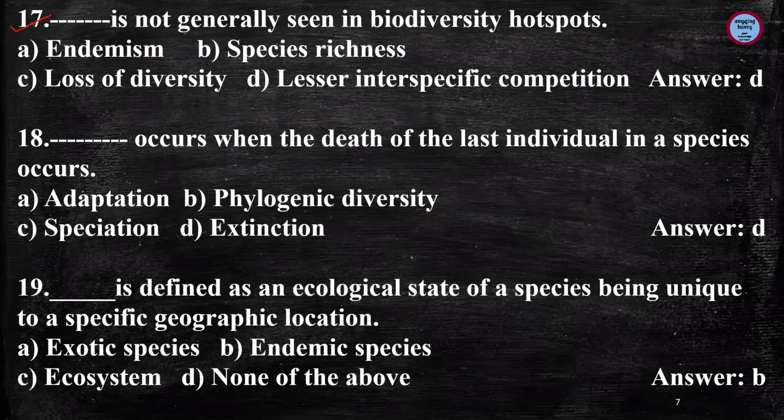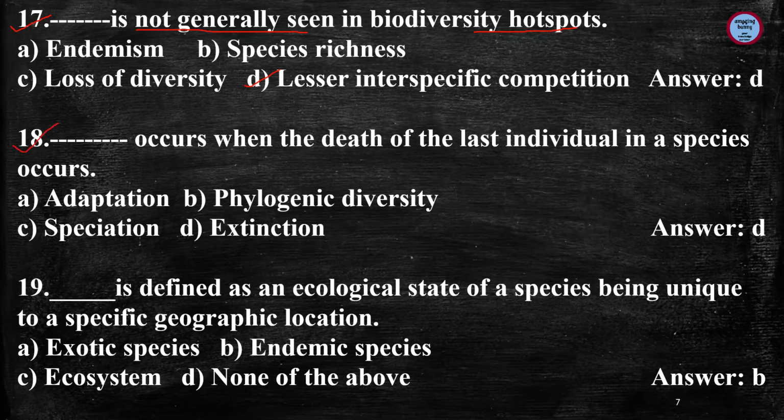Next question is, dash is not generally seen in a biodiversity hotspot, and the answer is lesser interspecific competition, because endemism, species richness, and loss of diversity are very much prevalent in a biodiversity hotspot. So the answer is D, which is not generally seen in a biodiversity hotspot, that is lesser interspecific competition.